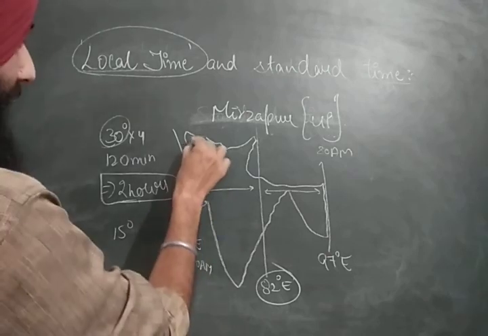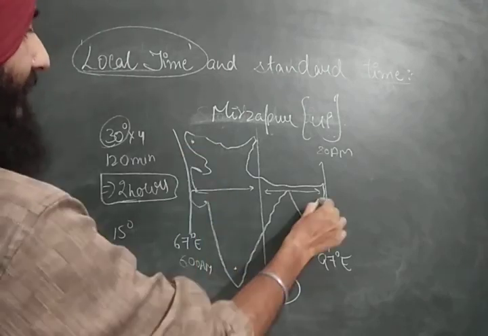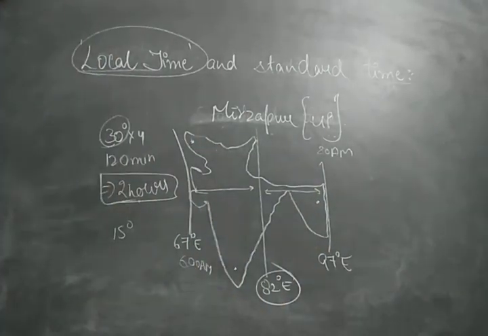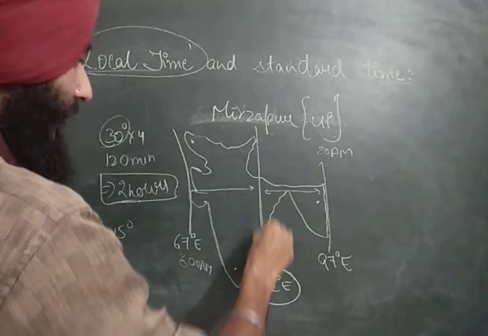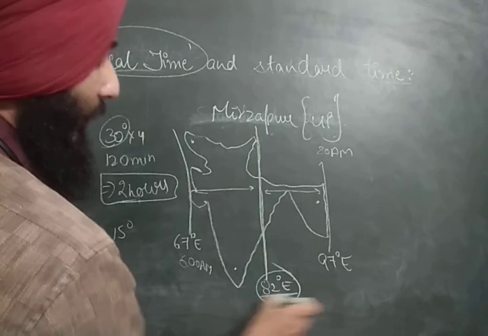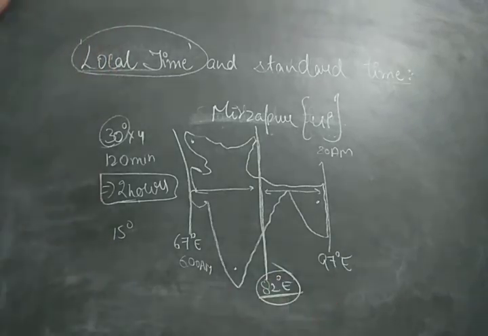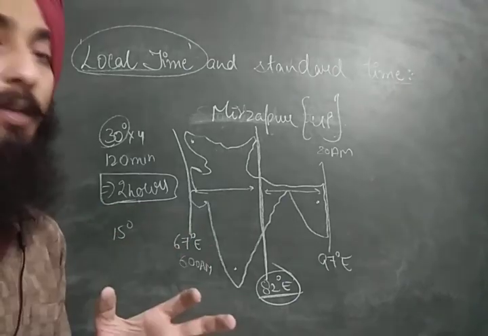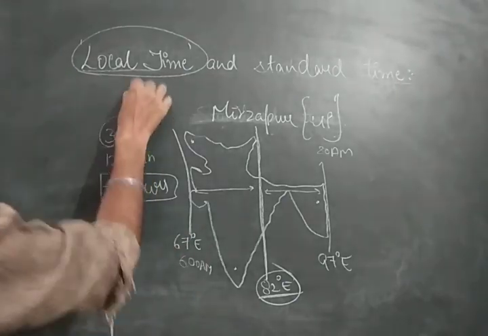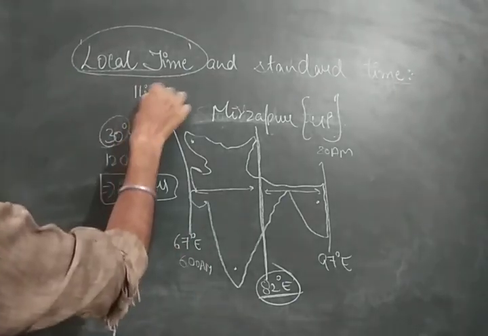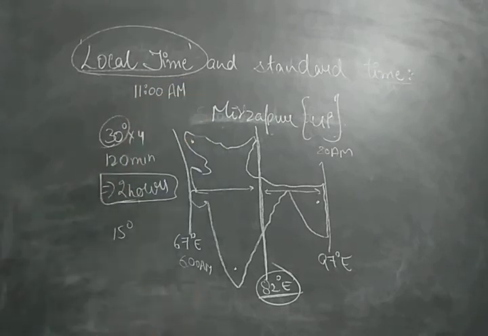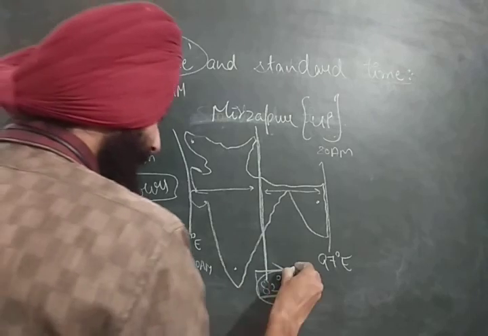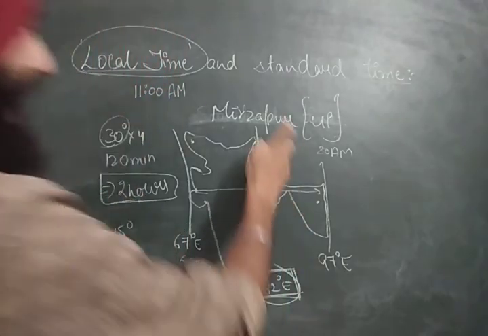Either the person is living here, or here, or here, all the watches of the people within the country would be showing the local time of 82 degree east, in order to create uniformity. Now, if Aaj Tak says any program would be broadcasted at 11 AM, 11 AM would be according to this standard meridian, this standard time.